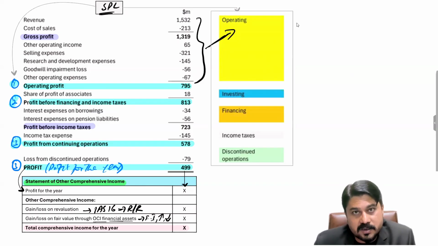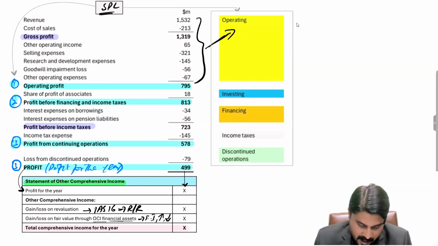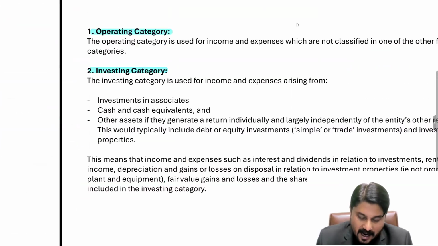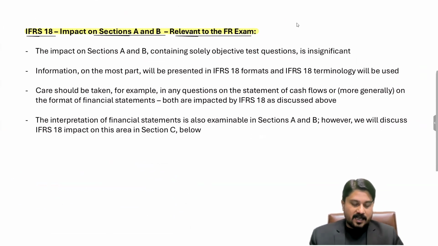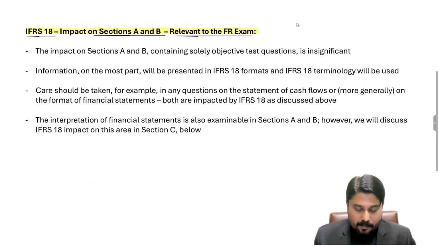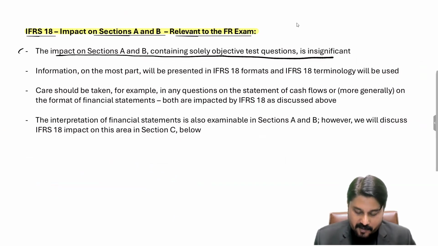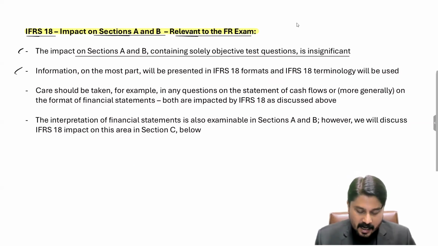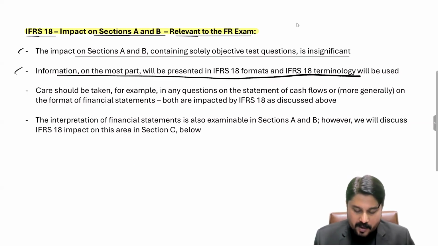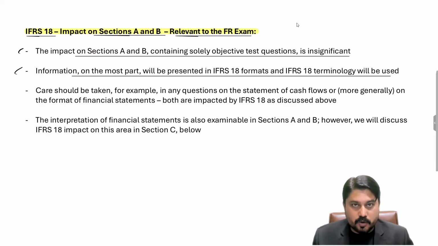There are three scenarios in section B. Scenario 1, 5 OTQs. Scenario 2, 5 OTQs. Scenario 3, 5 OTQs. So for section B, there are OTQs but they are linked with a scenario. So what's the impact of IFRS 18 on section A and B type questions? Sections A and B contain objective test questions, so the impact of IFRS 18 is insignificant. However, the information in questions and the terminologies that will now be used in the questions are according to IFRS 18.